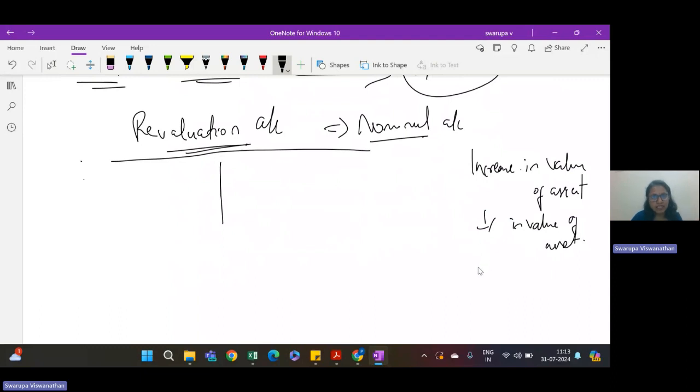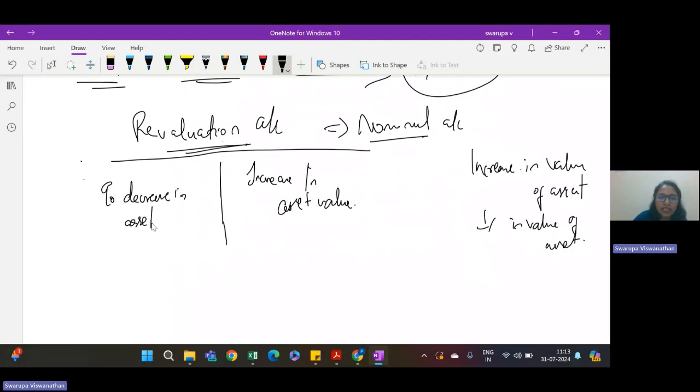Asset is a debit account, so when you are increasing the value of the asset, you have to debit the asset account, and you will be crediting the revaluation account. If you want to decrease the asset value, you will be crediting the asset account, reducing the value, so the contra entry will be to debit the revaluation account.